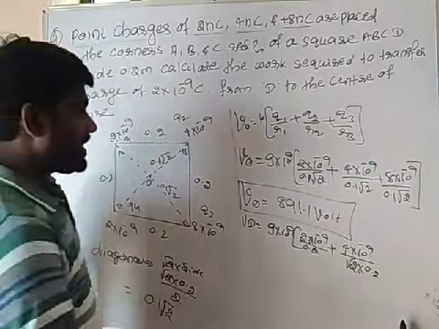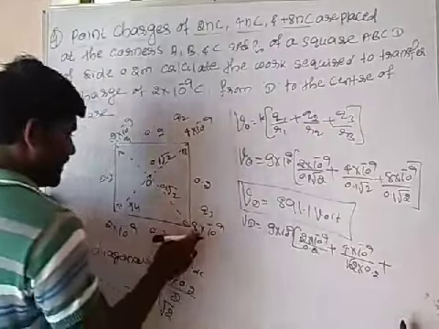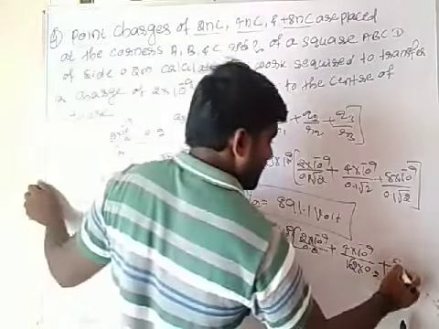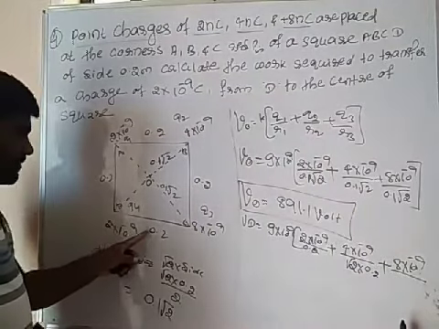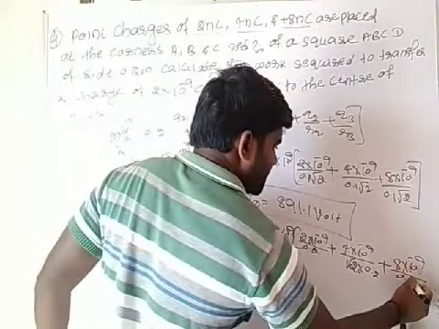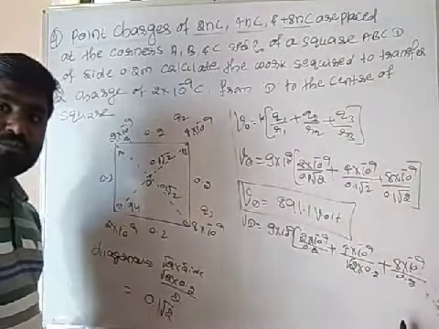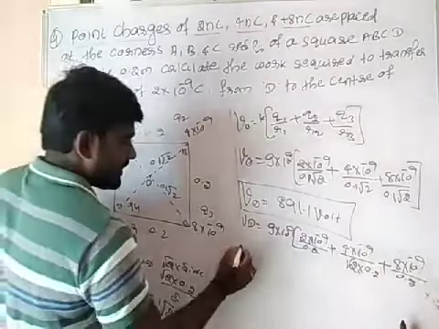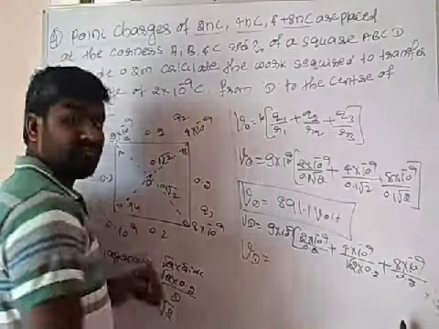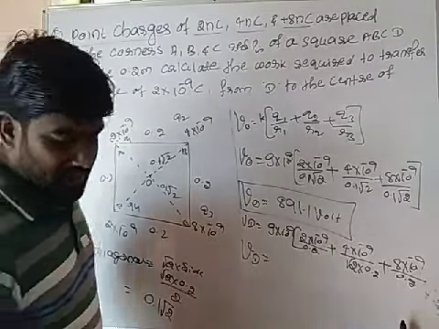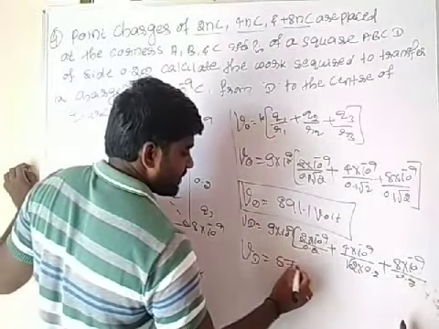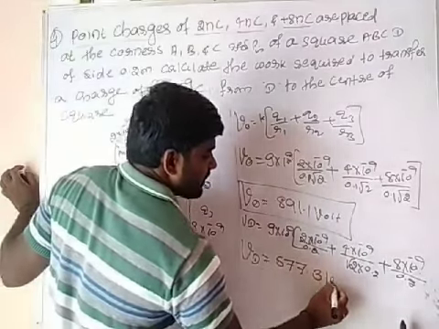Okay na? Plus, because of this, 8 into 10 to the power minus 9 divided by distance, which will be 0.2. Okay na? So after calculating this, we are getting V at point D is equal to 577.3 volt.